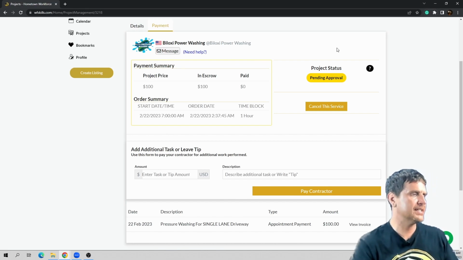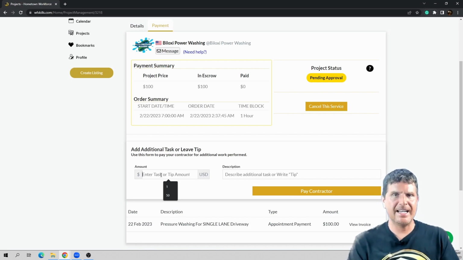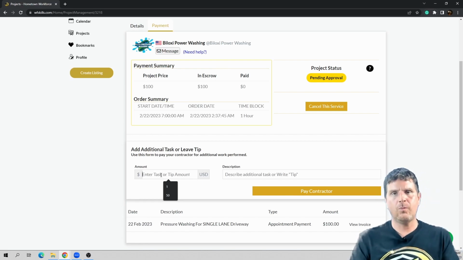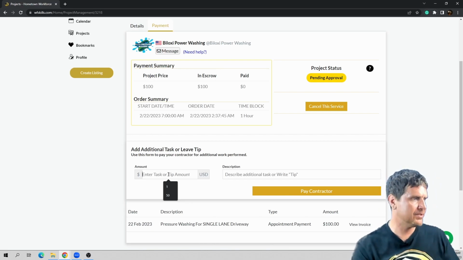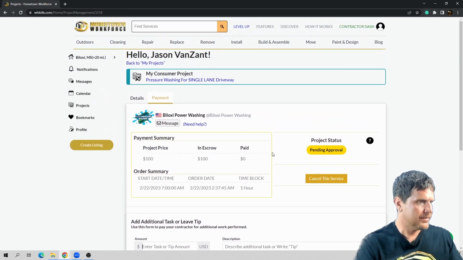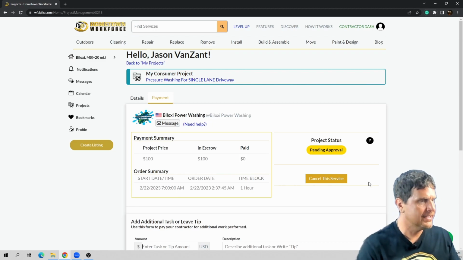You can also message the contractor if you need to, and in the event that something comes up that you might need to add, the contractor might say that you want to get your walkway pressure washed, you have the ability to negotiate additional tasks. You can also leave a tip with this, and this bills instantly. You can also cancel the service at any time, and then this refunds the money to you, no questions asked.